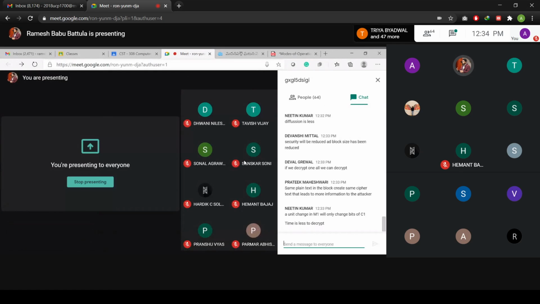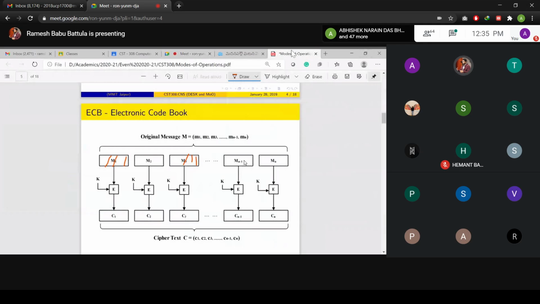My M1 and M3 are both the same. Then the corresponding ciphertext is also the same. That is going to provide more information to the attacker to know about the key.